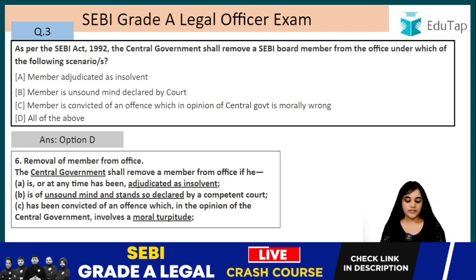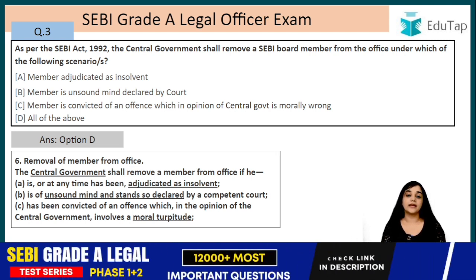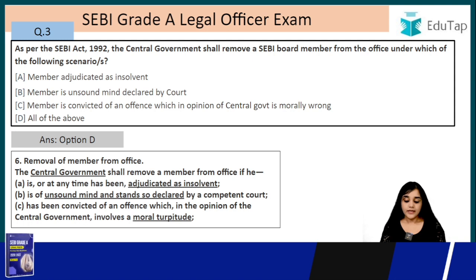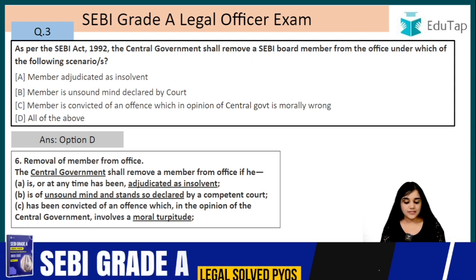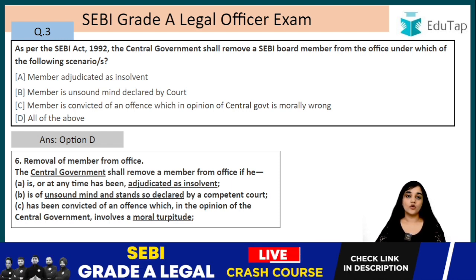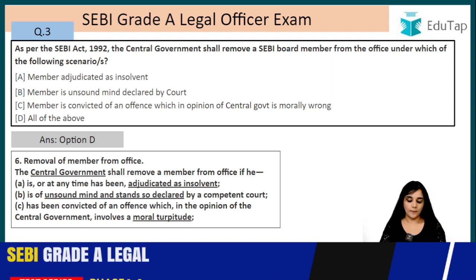The central government shall remove a member from office if he is or at any time has been adjudicated as insolvent. Adjudicated as an insolvent means he has been declared so by the court, right? Second, is of unsound mind and stands so declared by the competent court. So, it is not enough that he is of unsound mind, but it must also have been declared by a competent court, right? So, that is why the word "and" is used here. Is of unsound mind and stands so declared by the competent court.